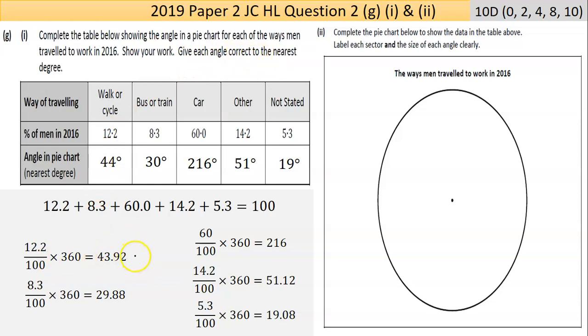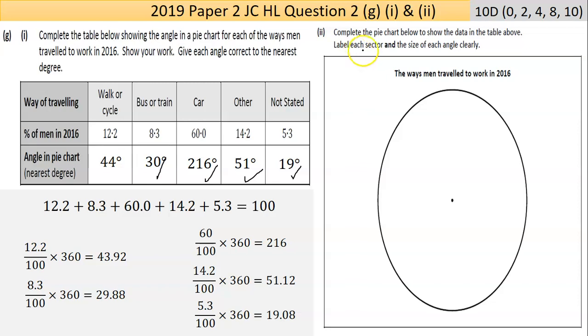So 43.92 rounds up to 44, and 29.88 rounds up to 30. The one here rounds up to 216, that rounds down to 51, and that rounds up to 19. The one there, 19.0, rounds down to 19. Now I just use my protractor. If you didn't bring one, you should, but you can always estimate these.